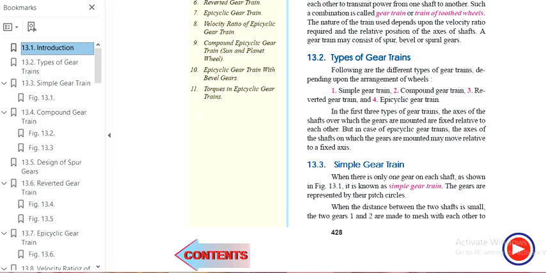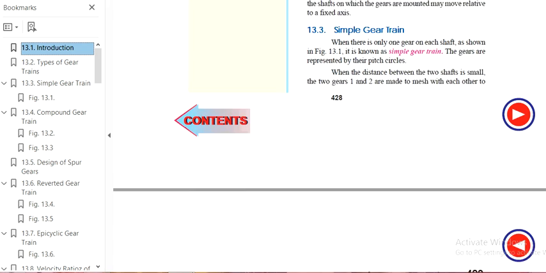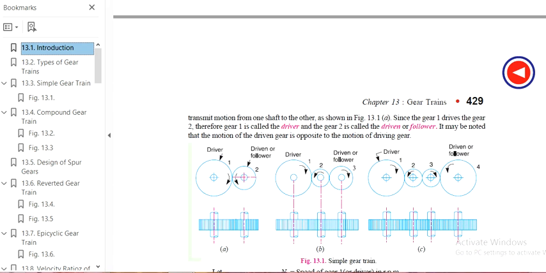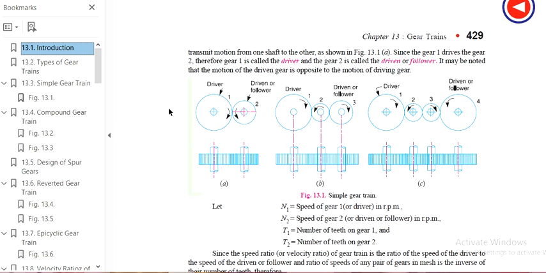When the distance between the two shafts is small, the two gears are made to mesh with each other in order to transmit the motion from one shaft to another shaft. This is a simple gear train. Here this is one gear and it transmits the motion to another gear, which is called the follower or driven. Gear 1, which operates gear 2, is called the driver, and gear 2 is called the driven. It may be noted that the motion of the driven gear is opposite to the motion of the driving gear.